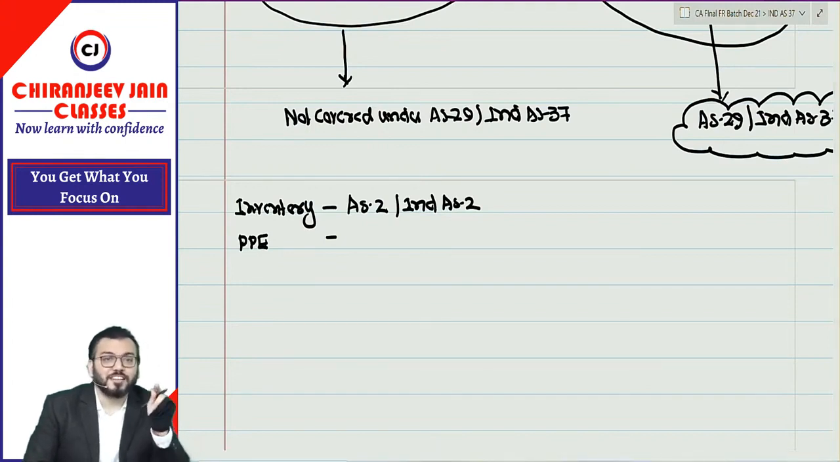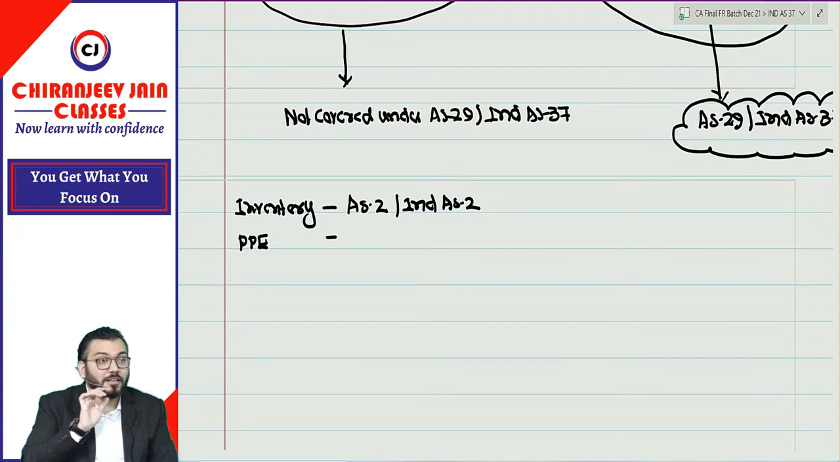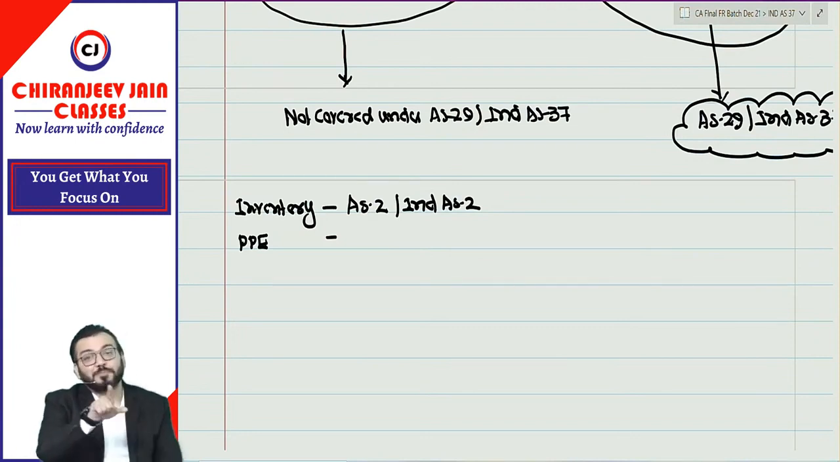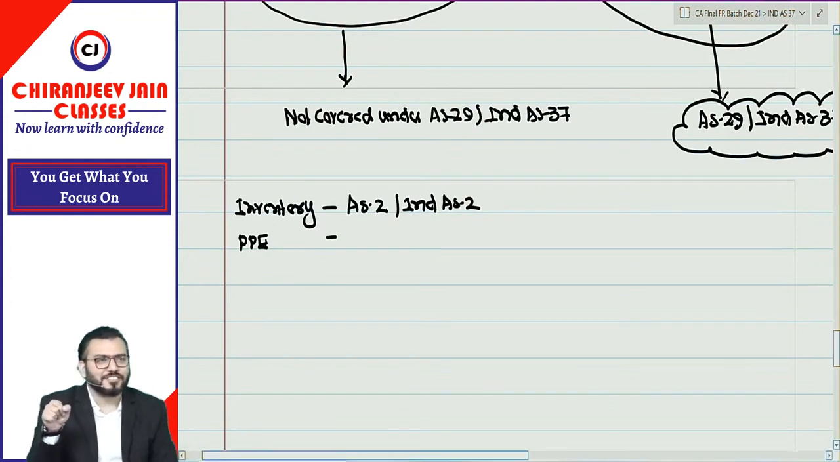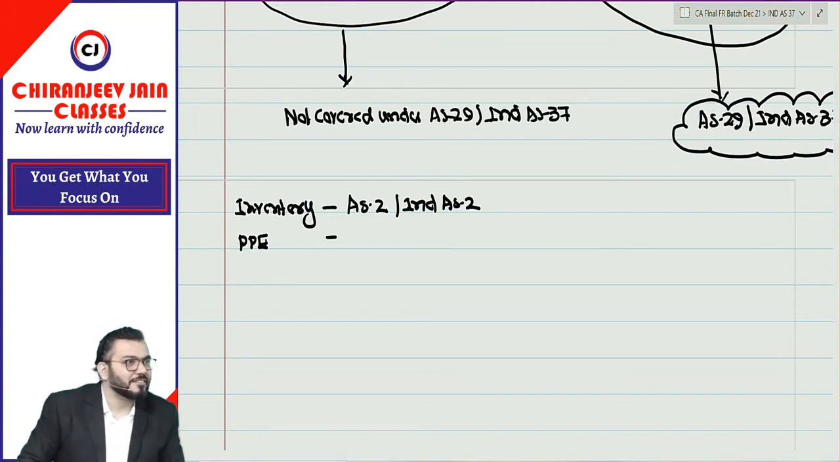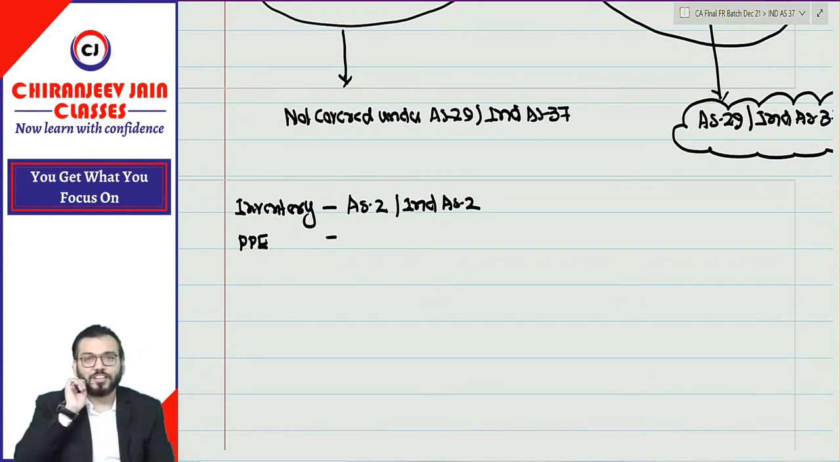For property, plant and equipment. Impairment, very good. Impairment. As per which accounting standard? AS28. But AS28 is not in your syllabus. It was not in CA Inter. How do you know about impairment? Very good. Excellent. AS10, yeah, also AS26, reference is given. Very good, excellent. Now you started thinking like a CA.